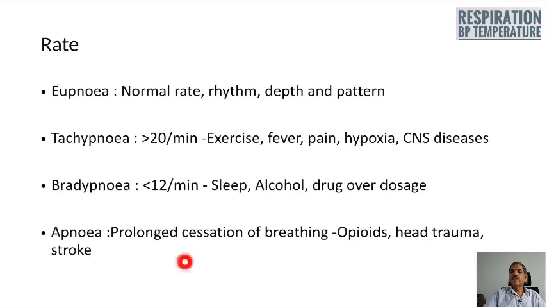Apnea is prolonged cessation of breathing, and it can be seen in opioid toxicity, head trauma and stroke.